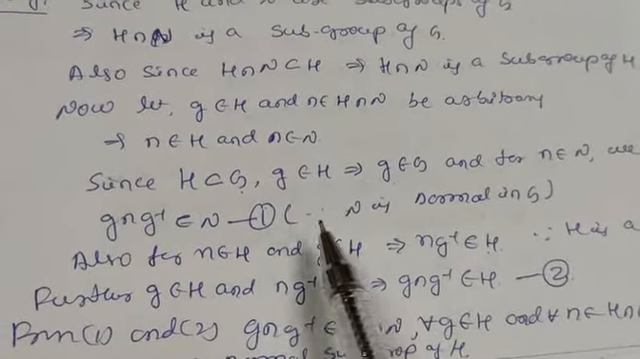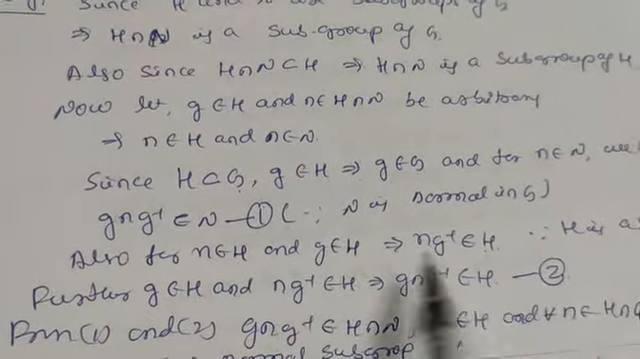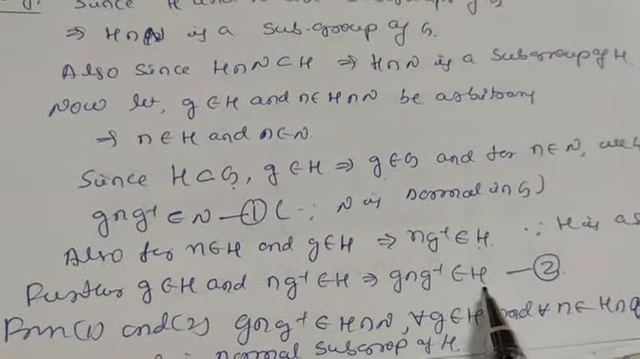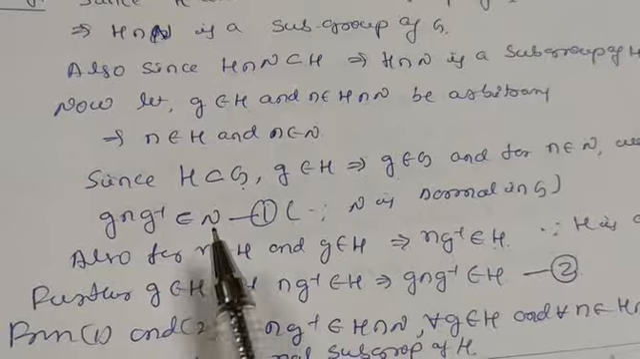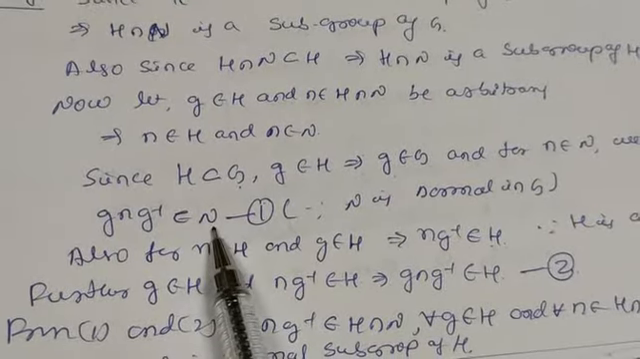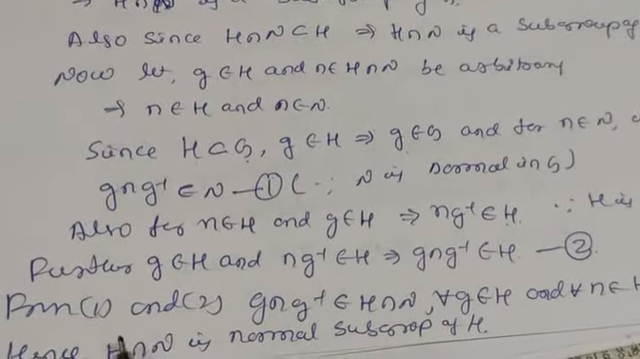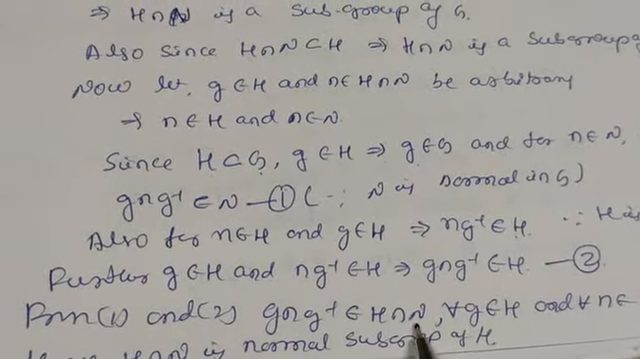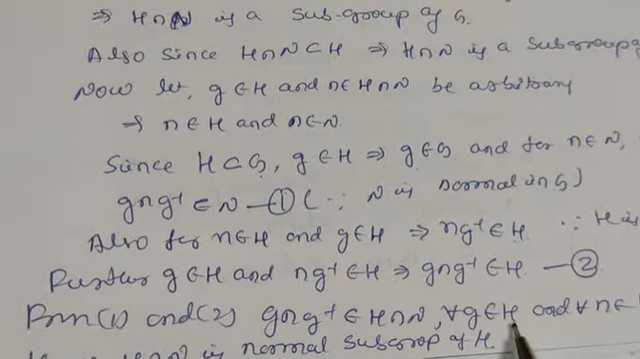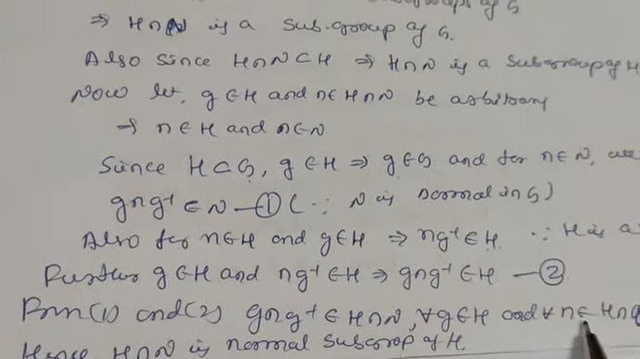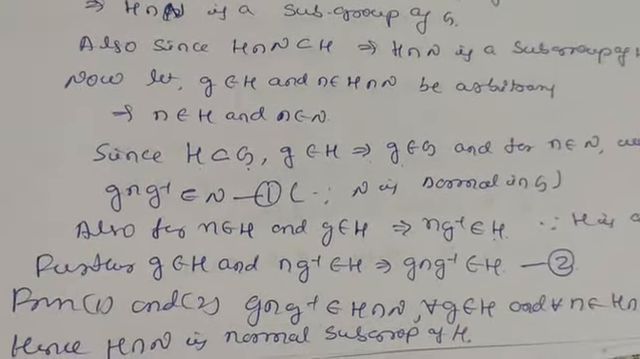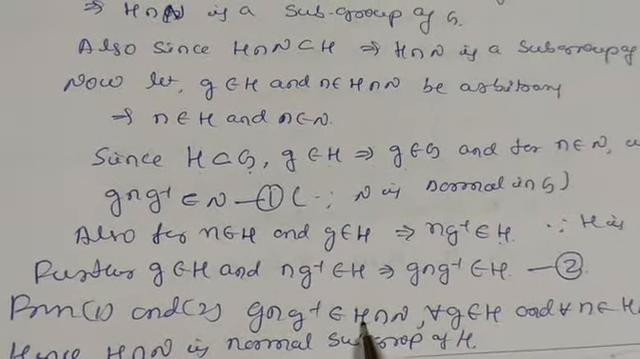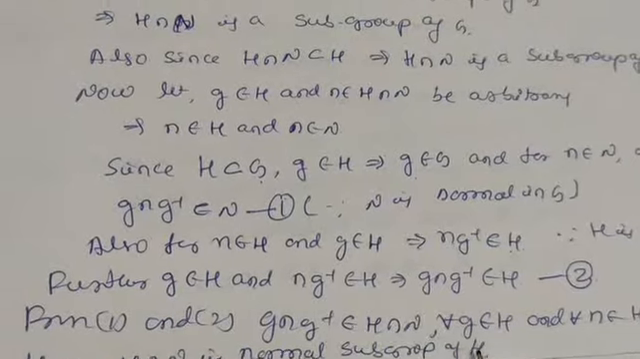From equations 1 and 2, g n g inverse belongs to N and g n g inverse belongs to H. So it also belongs to their intersection, N intersection H. So from equations 1 and 2, g n g inverse belongs to H intersection N for all g belonging to H and for all n belonging to H intersection N. Hence this implies H intersection N is a normal subgroup of H.